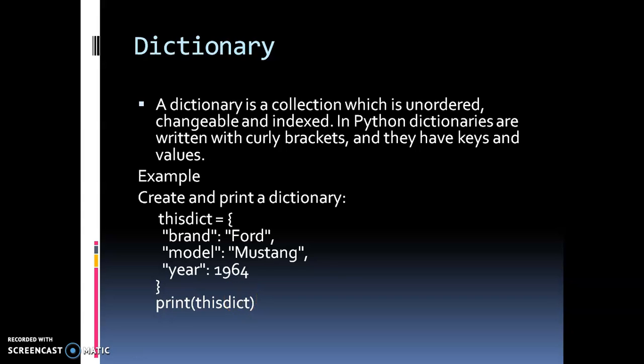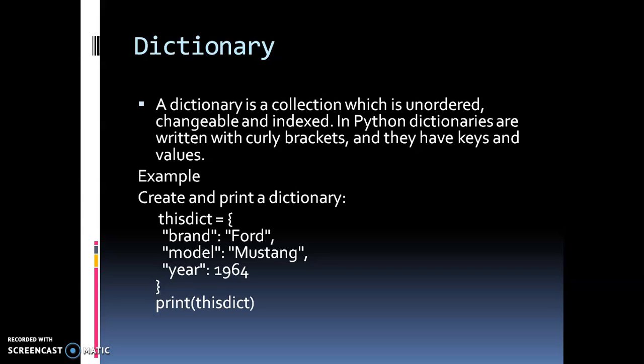A dictionary is an unordered, mutable, and indexed collection. It contains heterogeneous data, that is, any kind of data can be filled inside the dictionary. Dictionaries are written within curly brackets.